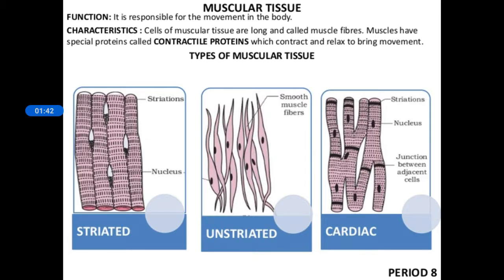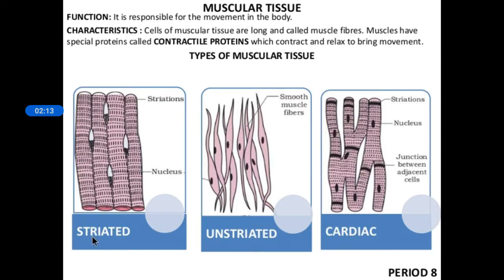Okay, so there are three types of muscular tissues. Very important question: differentiate between the three types of muscular tissue along with diagram. So what are the three types of muscular tissues? The first one is striated muscles. The second one is unstriated, and the third one is cardiac. So we are going to study these three in detail along with the diagram.